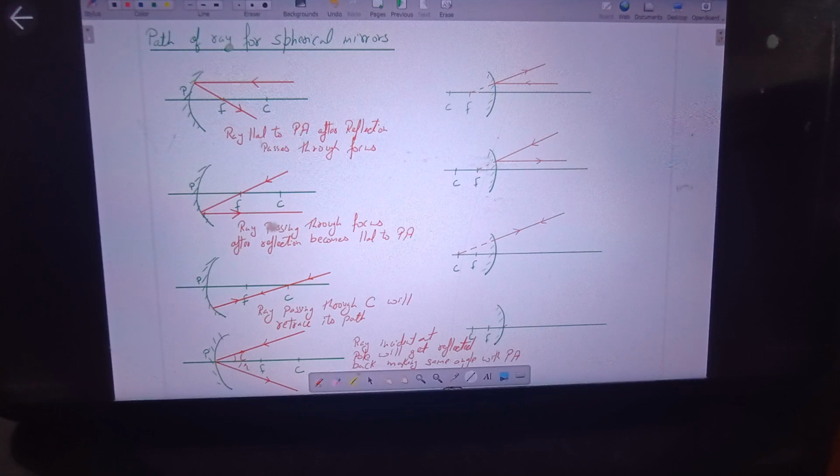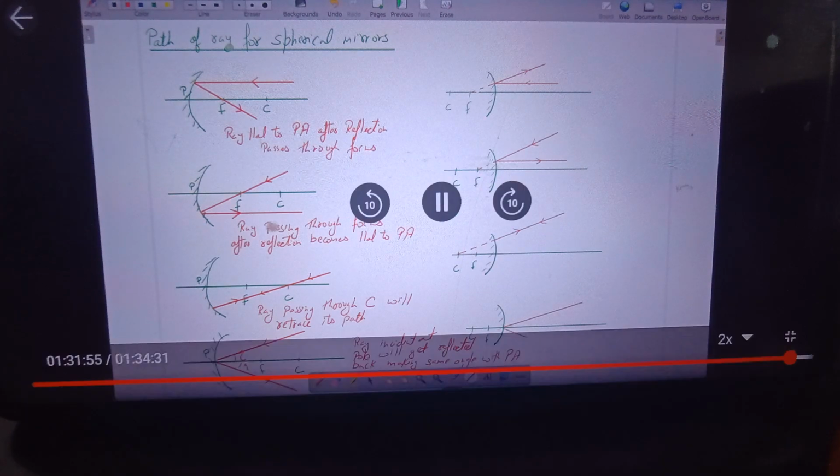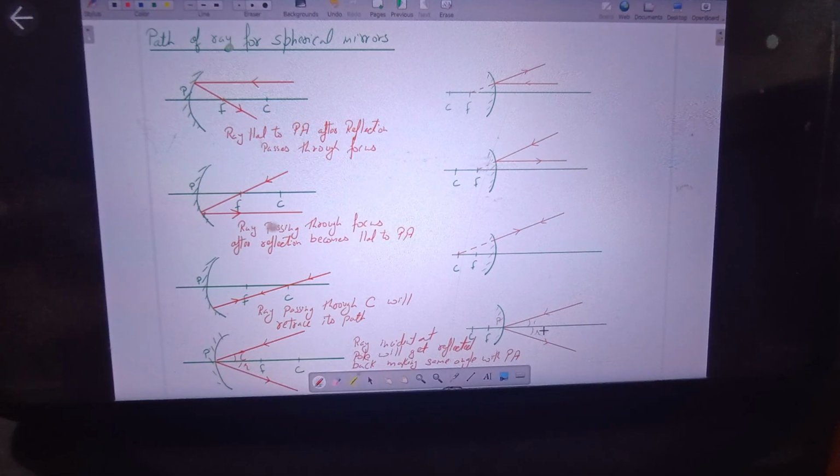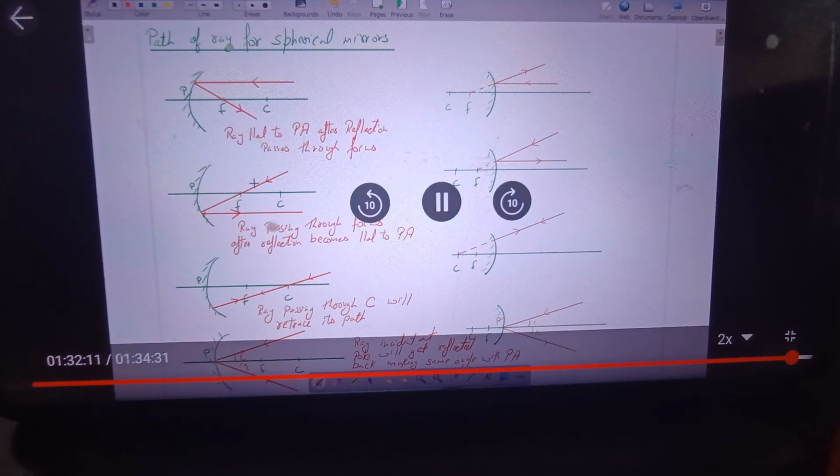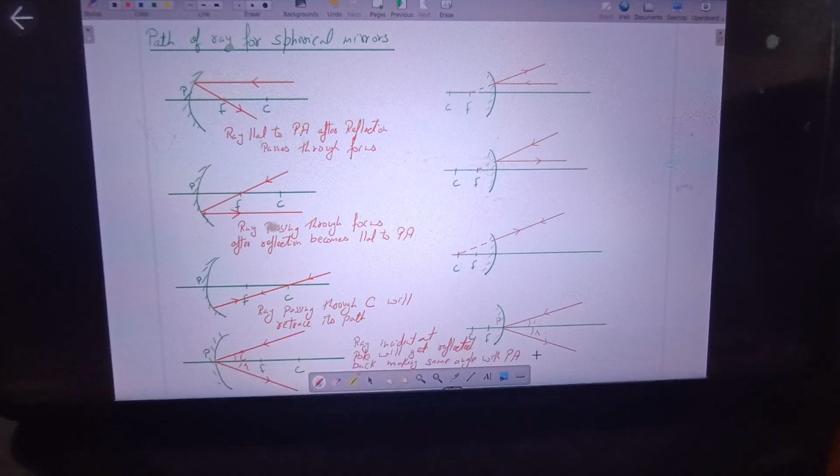Okay. When a ray is incident on the mirror surface at the pole, then it will get reflected back, making the same angle with the principal axis. At the angle at which it is incident, it will get reflected back, making the same angle with the principal axis. So the rules are the same, so I'm not writing the statements again. It's only that if it appears to, it will be written here. Remember these 4 paths for both the cases. When we trace the diagram for the image formation, we have to use any 2 of the paths. So in the next class, we'll be doing the ray diagram, image formation, and the rest of the points. I hope today's lecture is clear to everyone.